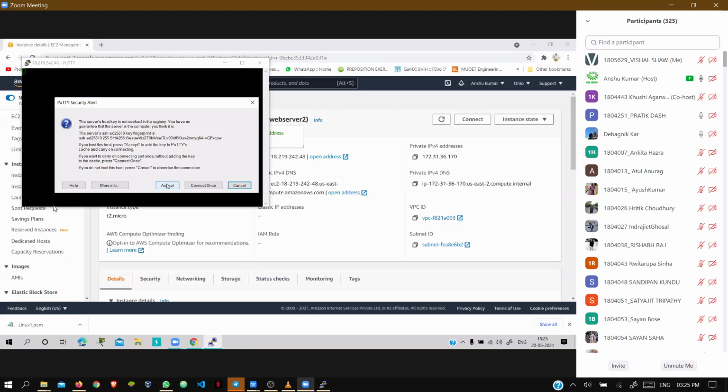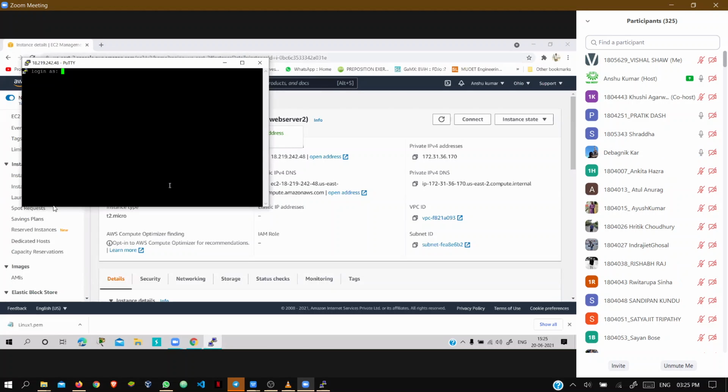For this alert, you just have to accept it. After putting the public IP address, don't save. Just open it. Once you give the host name or IP address, just open.